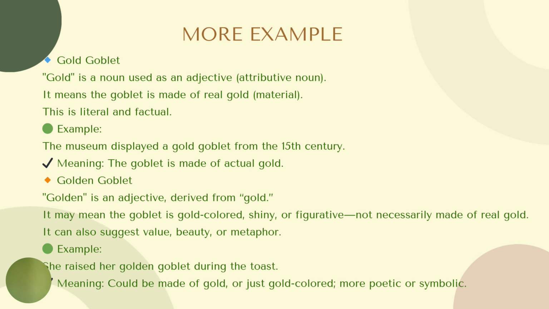Now maybe perhaps one thing that can be tricky is when you want to use a noun as an adjective. A noun modifier or attributive noun is often used when we want to describe the type, purpose, origin, or material of something. It's not about the quality, which is what adjectives usually describe, but about category or function. So, let me give you three examples: historical book and history book.